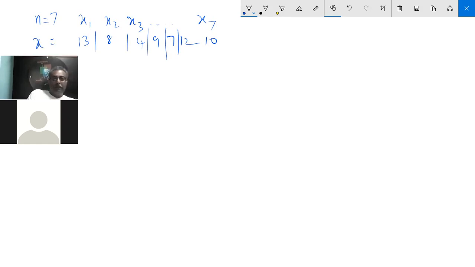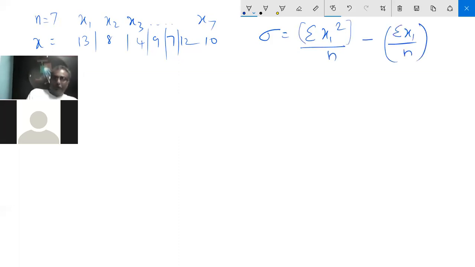Now, what is the formula for sigma? Find the standard deviation: the root of sigma x of I squared by n minus sigma x of I by n the whole squared.